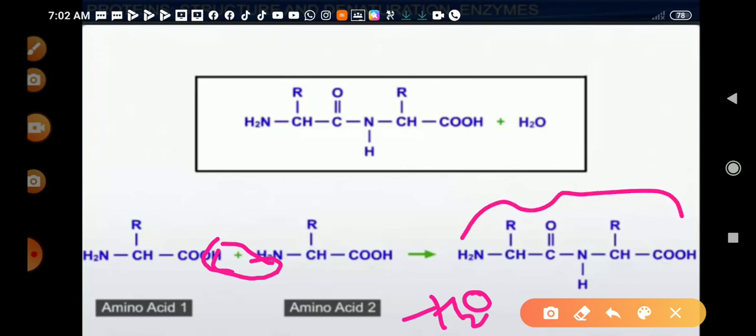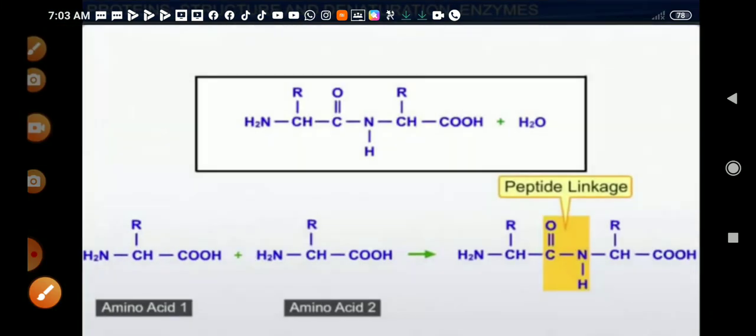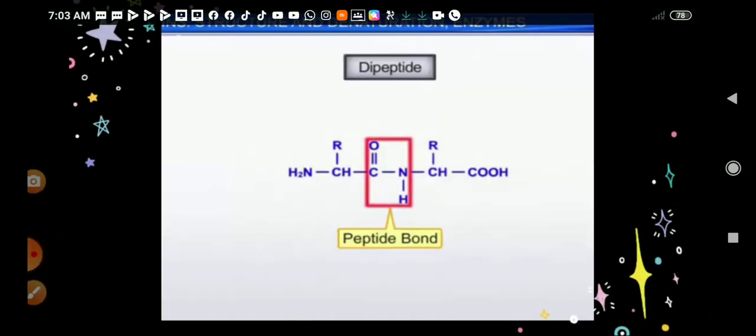and the product formed is called a dipeptide. Now here we can see this is the linkage formed, that is called a peptide linkage. So the product formed here has a linkage which is called a peptide linkage, which is highlighted here, and this product formed is called a dipeptide, which is highlighted here. The peptide bond is highlighted and the product is called a dipeptide.